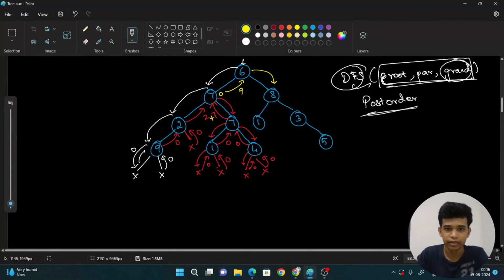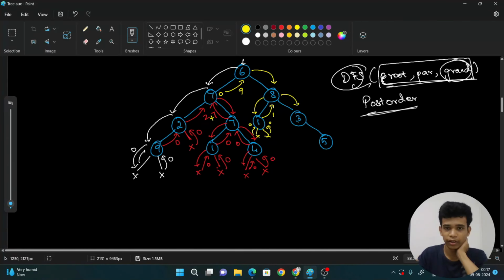Okay. I'm going to the right side. Then again left side. And here also null. Here also null. These both will be sending 0. And here also 0. Now, for this 1, I'm going to check whether the grandparent is even. Yes, the grandparent is even. So I should just return this 1. 1 plus 0 plus 0. So it is 1.